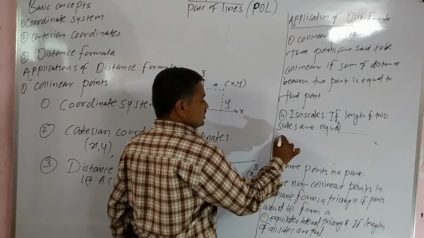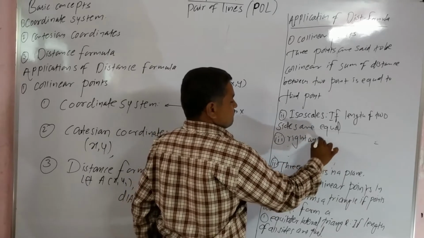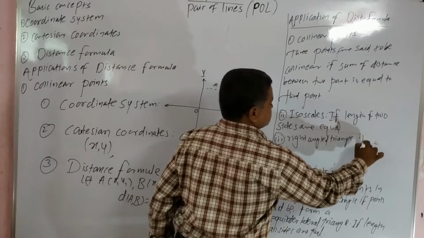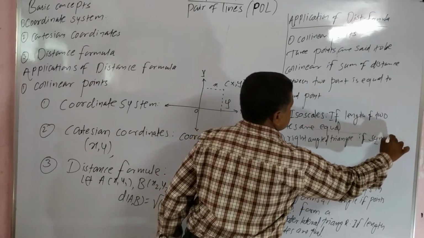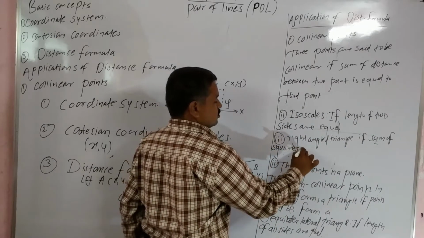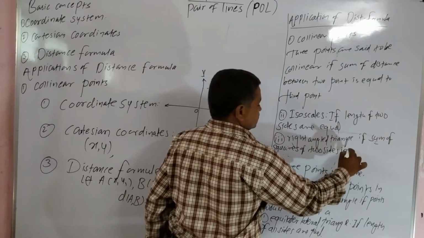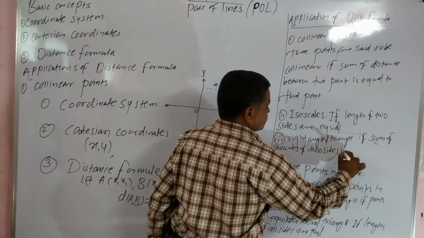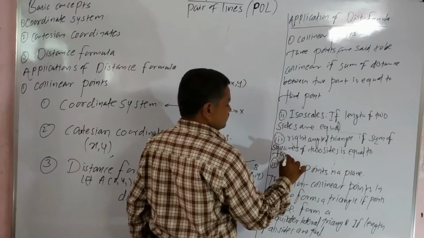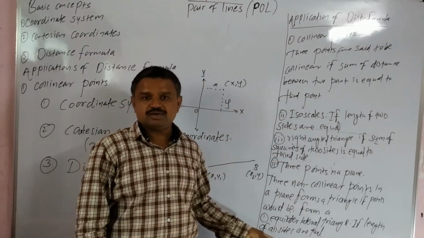And it forms a right angle triangle if the sum of squares of two sides is equal to the square of the third side. These are the applications of the distance formula.